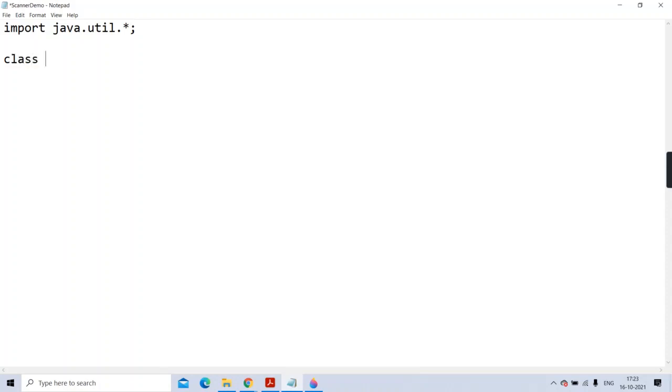Then I'll write class ScannerDemo, and many times I have told you there is no hard and fast rule. The name of the class and the file name has to be the same, generally when the class is public. Okay, so class ScannerDemo. Then we will write public static void main(String[] args). Now in this main we'll create an object of the Scanner class.